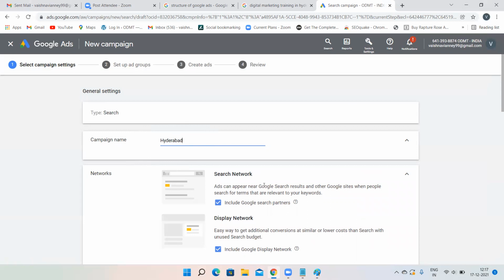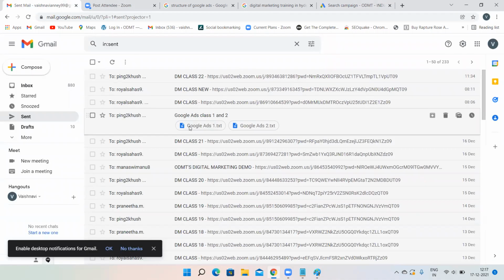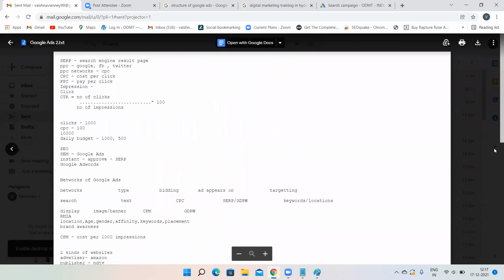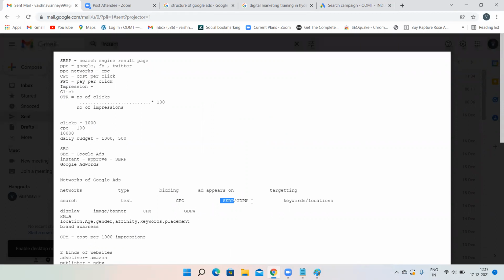Now here comes what exactly I meant yesterday. In search network, where is it? Ad appears on, majorly it appears on SERP, but sometimes 2 options will be checked by default by Google. That means you have to uncheck those 2 options. Otherwise, you'll be losing your money. Otherwise, your advertisement might be appearing on Google Display Partner websites or on any other platform.